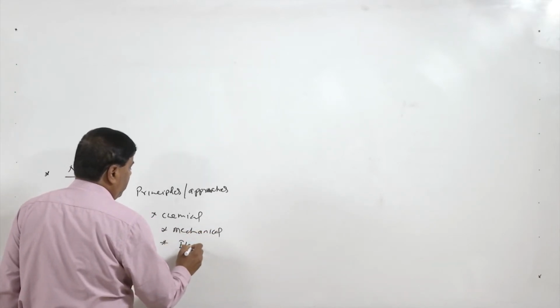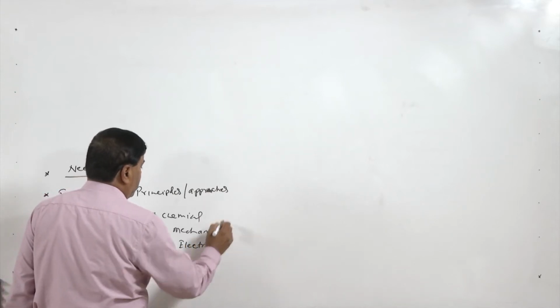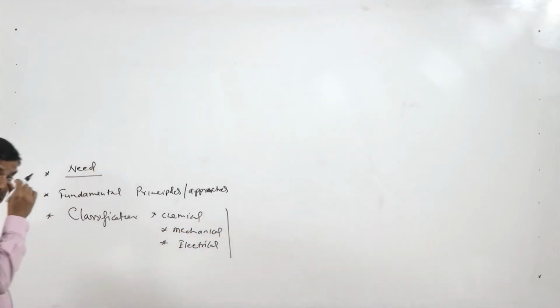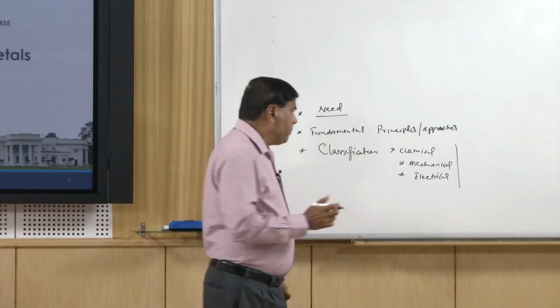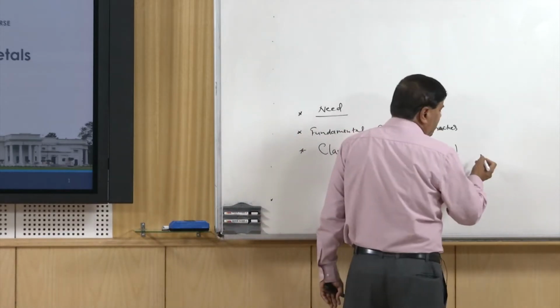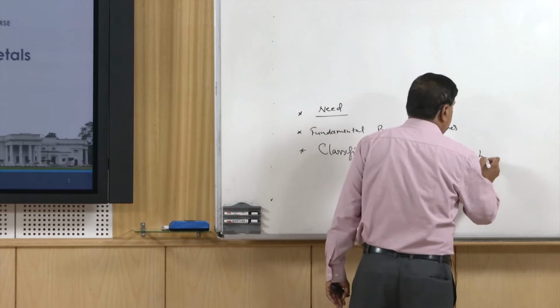These are the different forms of energy which can be used in solid state joining techniques, which may be used for facilitating the deformation or heating.